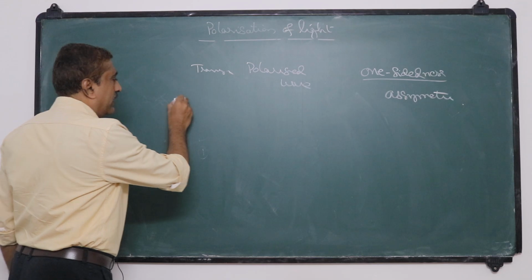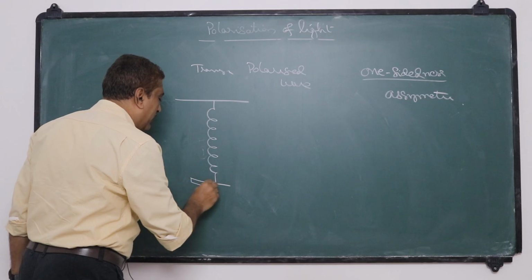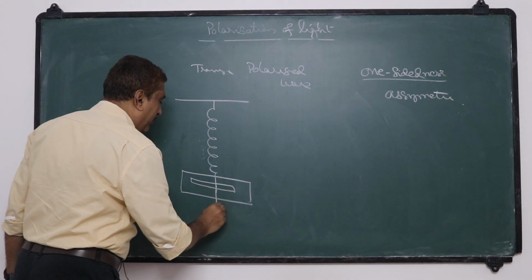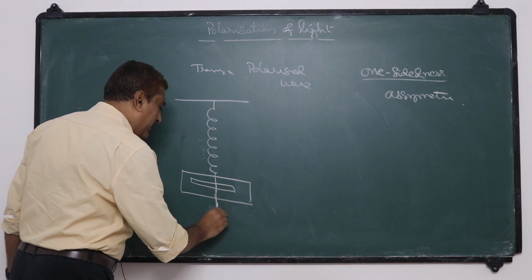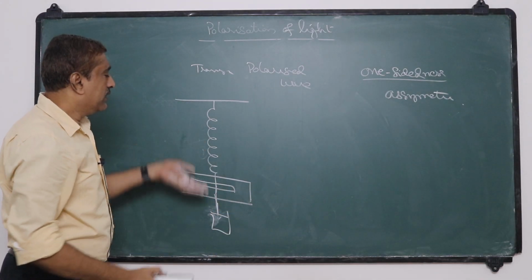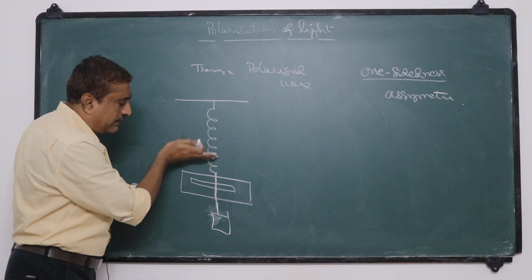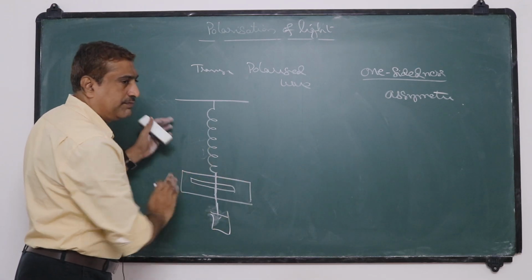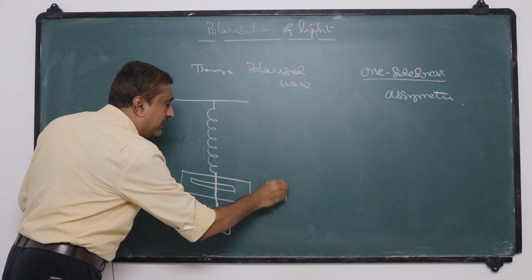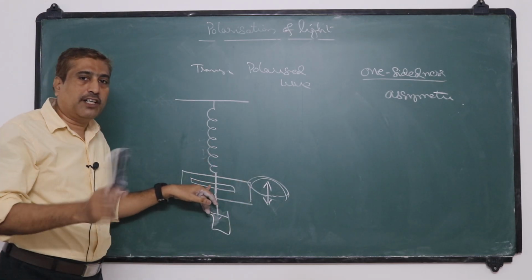But suppose you take a spring like this. Now this spring is allowed to pass through a slit like this, and it is stretched and released. What happens? This particular spring vibrates, and the string here also vibrates in a vertical plane. Now if we rotate this slit around this direction, it won't affect the vibrations. It won't stop the vibrations.